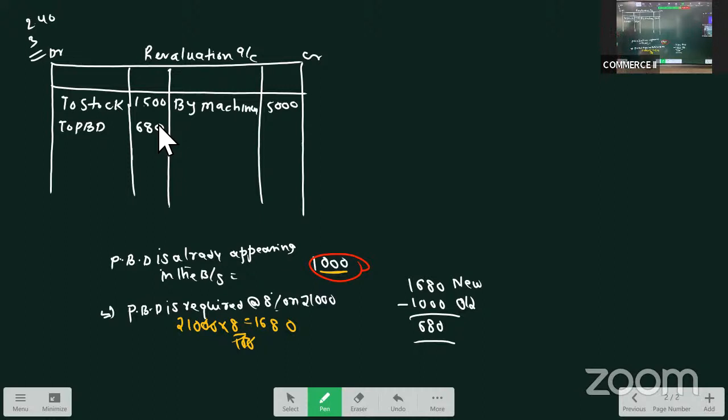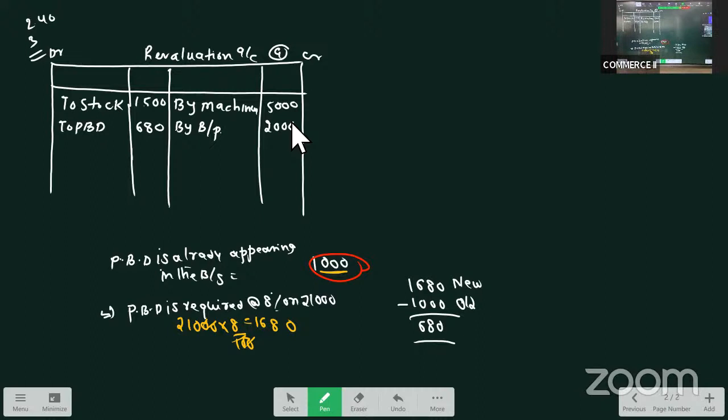Moving forward. Bills payable need not be paid. Bills payable is a liability and we don't have to pay bills payable, so there is a decrease in the liability. We don't have to pay bills payable worth rupees 2,000. Total bills payable given in the balance sheet are 20,000 and it is said that we don't have to pay bills payable worth rupees 2,000. So our liability is decreasing. Decrease in the value of liability is a gain. So we should take it on the credit side by bills payable 2,000.